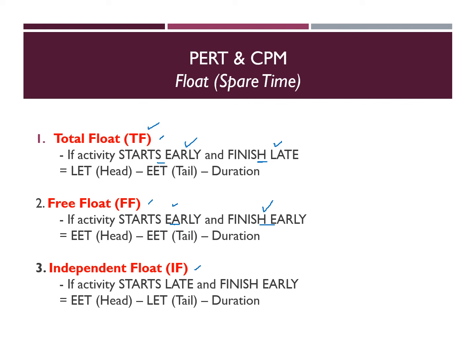And the last type of float is independent float. It is a situation where we want to see or calculate is there any spare time or extra time or not if an activity starts late and finishes early. So this one is the opposite of total float. We want to start late, finish early. Kita nak lihat satu-satu aktiviti tu ada tak masa lebih sekiranya kita nak mulakan dia lambat. Start late, but we want to finish early. Okay, kita nak habis awal. Ada tak masa lebih? Ada tak spare time? So that one is called an independent float.